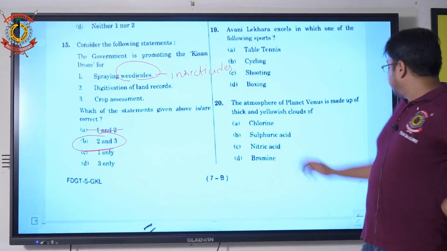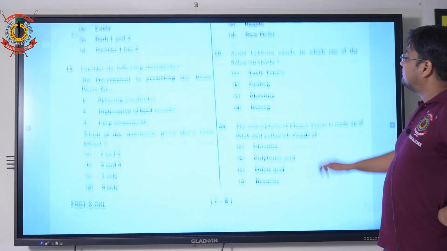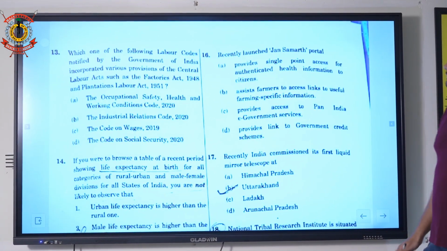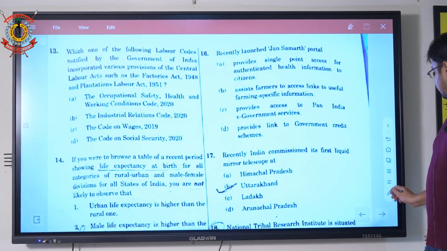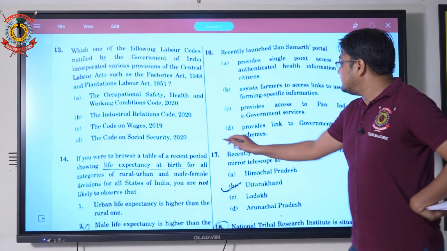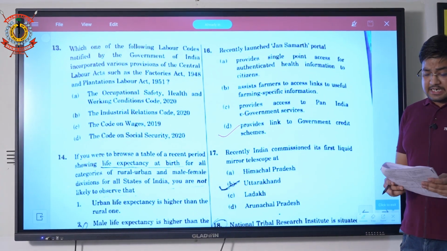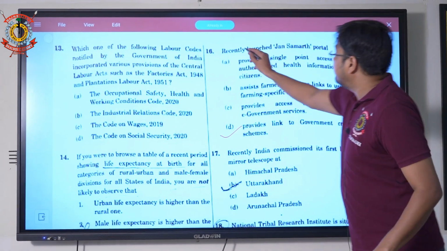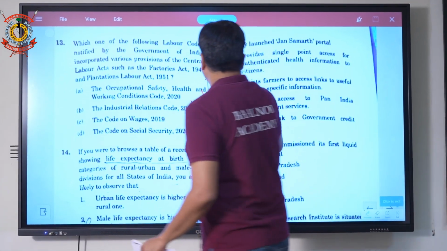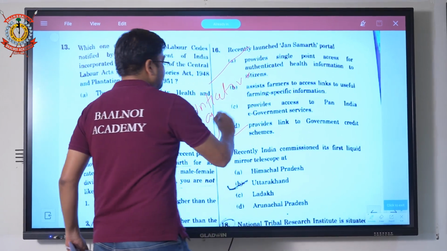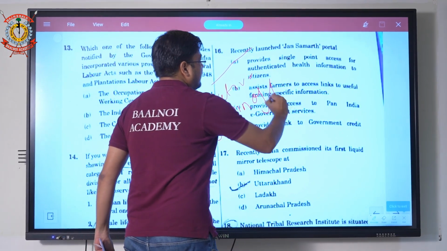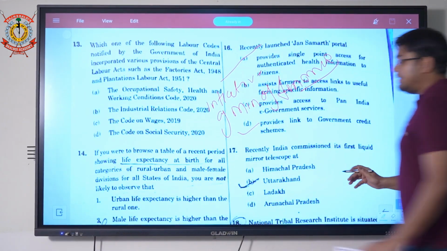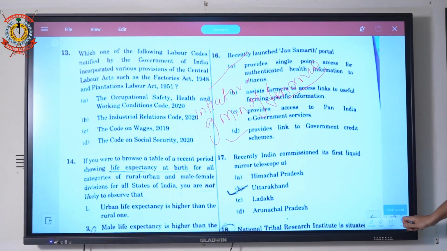The next question is the 16th question of current affairs, on the Jan Samarth portal. The answer is D. It provides a link to government credit schemes. It is an initiative of the Ministry of Finance to provide a link to government credit schemes. Option D is the correct one here.